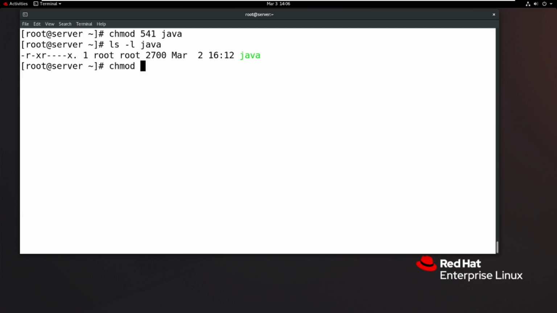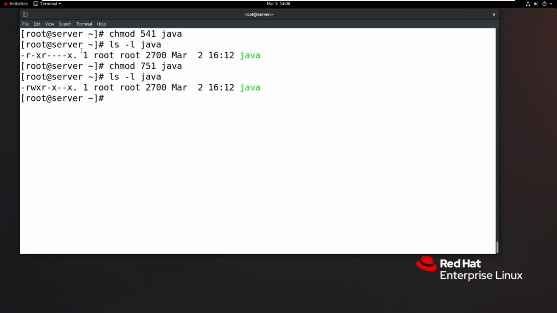Okay sir, chmod 751 of Java file. Then user 7 combination means read, write, execute. Group members means read and execute. Others means execute only because 1. Check it. Read, write, execute; read, execute; execute only.